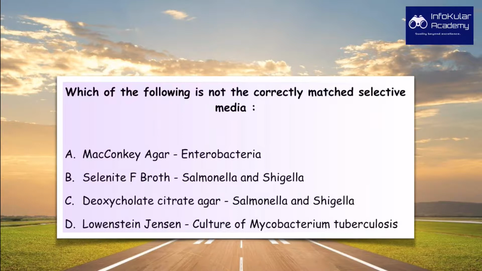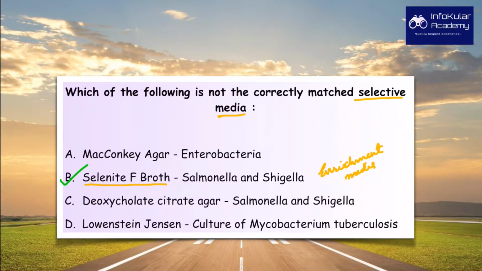The question asks selective media. McConkey agar is the selective media for Enterobacteria. Selenite F broth is an enrichment media. Even though it is specific for Salmonella and Shigella, this is the answer which is not correctly matched because it is an enrichment media.